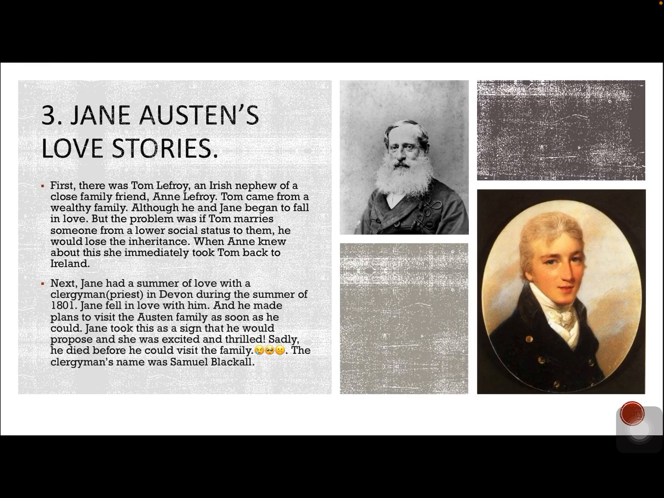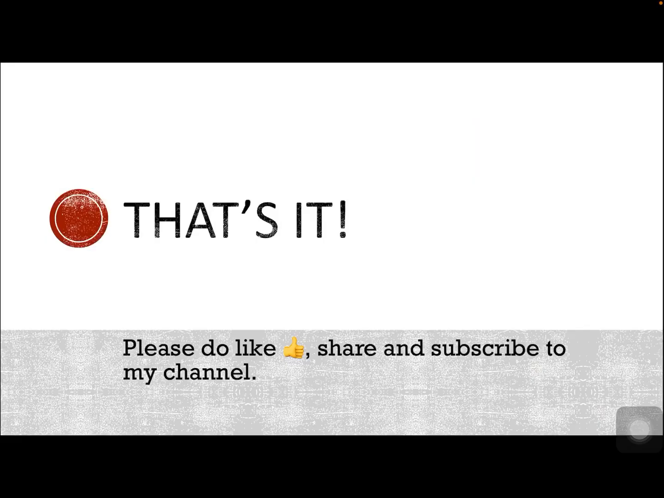Next, Jane had a summer of love with a clergyman, a priest, in Devon during the summer of 1801. Jane fell in love with him, and the clergyman's name was Samuel Blackell. Samuel made plans to visit the Austen family as soon as he could. Jane took this as a sign that he would propose, and she was excited and thrilled. Sadly, he died before he could visit the family.